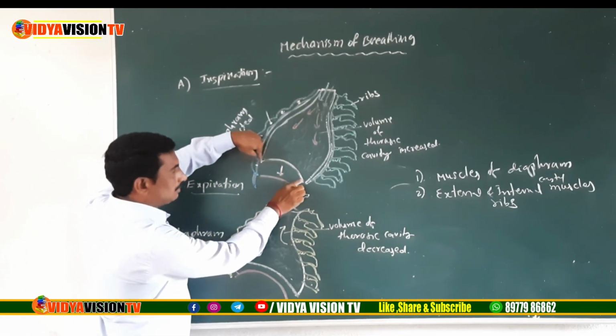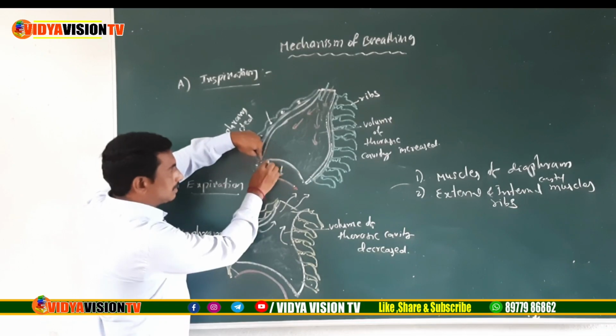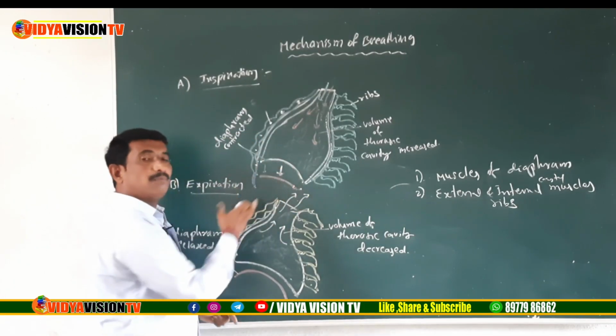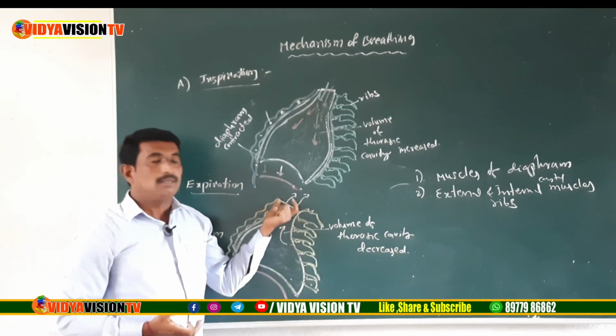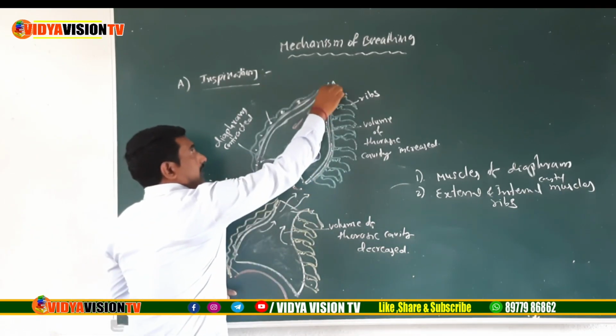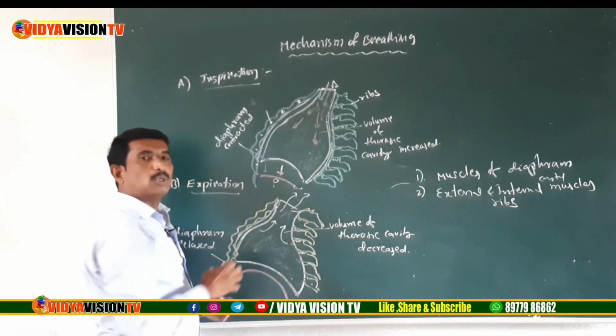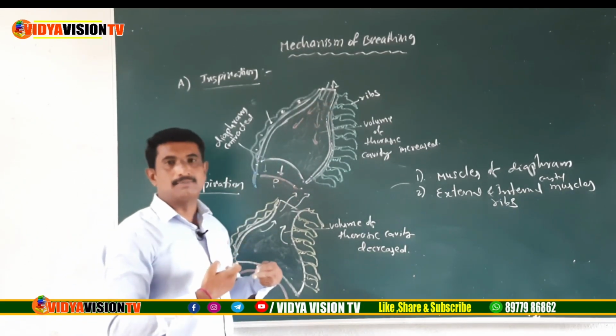So what happened when it is contracted? Anteriorly and posteriorly, the thoracic volume, the thoracic cavity, is increased.